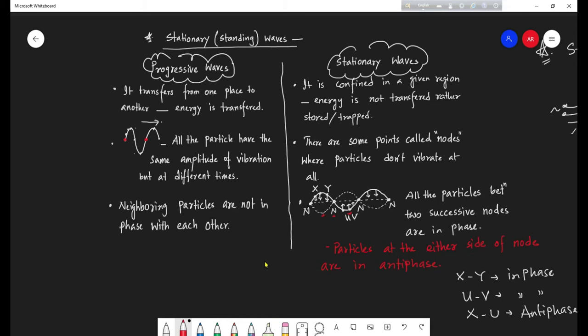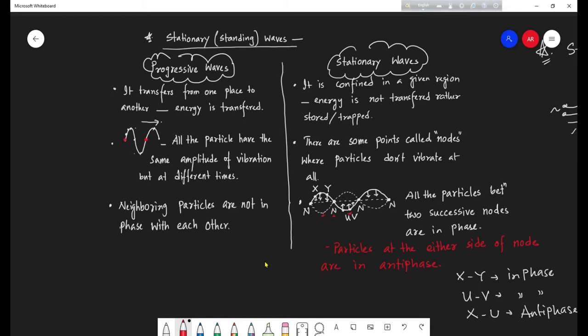But in standing waves, there are some particular points, namely nodes, where the particles don't vibrate at all. When you see the stationary wave, you will see that particular point doesn't vibrate at all.